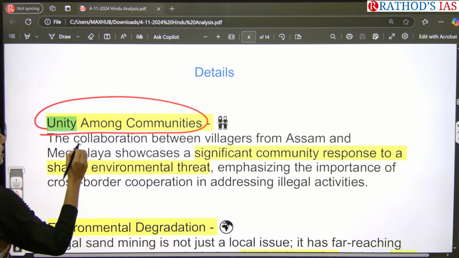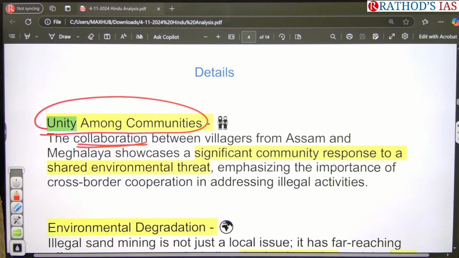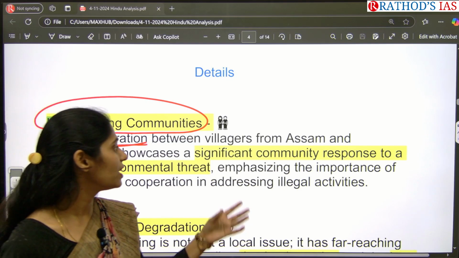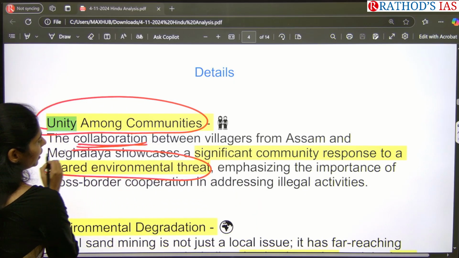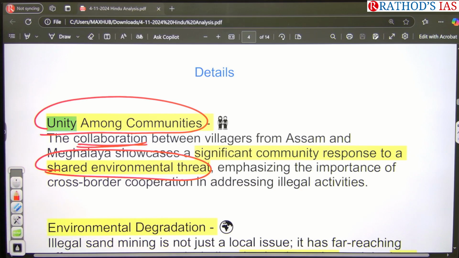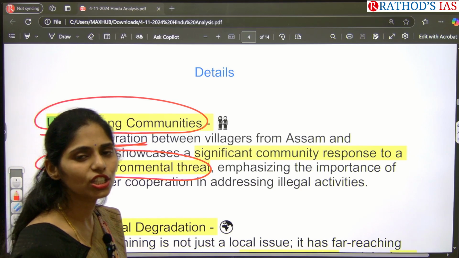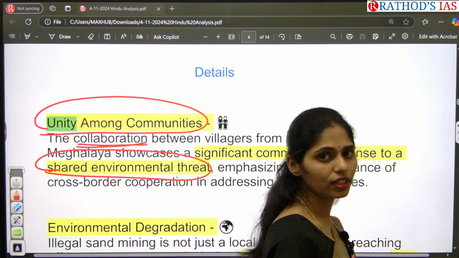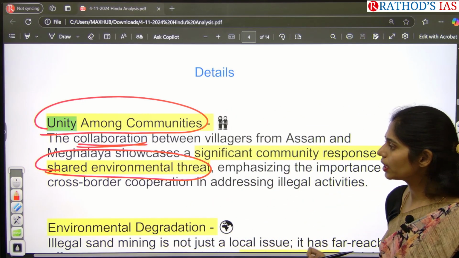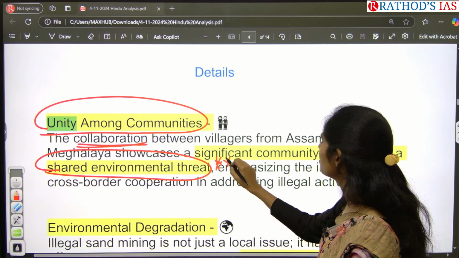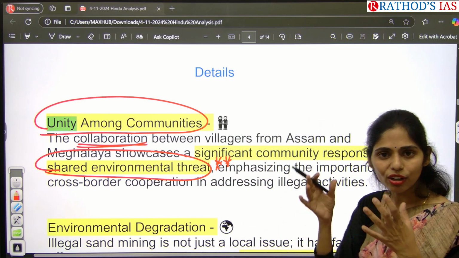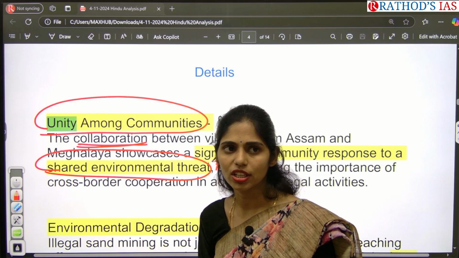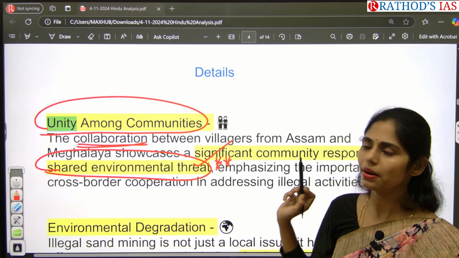Whenever we see the collaboration between villagers from Assam as well as Meghalaya, it showcases that now we are having a significant community response to the shared environmental threat. So this word is very important. Whenever you are dealing with this issue of shared environmental threat, community participation is very important. Shared environmental threat is nothing but, if illegal sand mining is happening anywhere, it will have an impact not only in that region but even in other regions. That is the meaning of shared environmental threat.